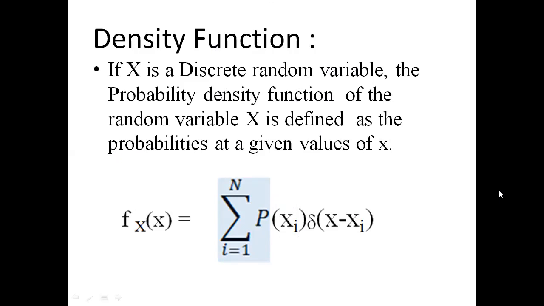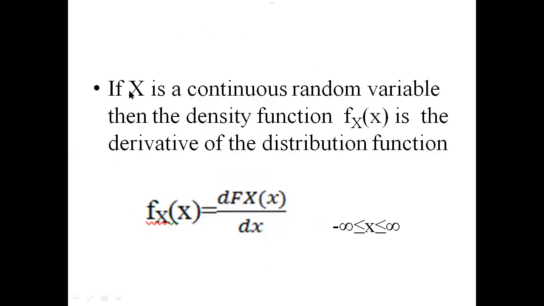Suppose x is a continuous random variable. Then the density function small f(x) of x is the derivative of the distribution function. Here small f(x) of x is the density function and capital F(x) of x is the distribution function. So the density function is equal to the derivative of the distribution function. The events range from minus infinity to infinity.